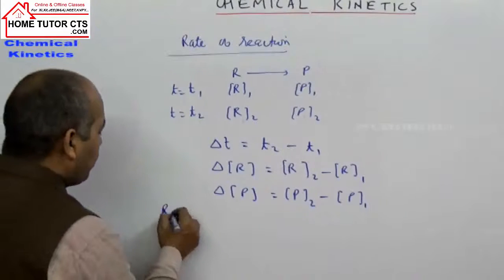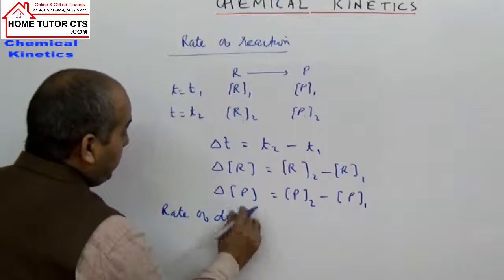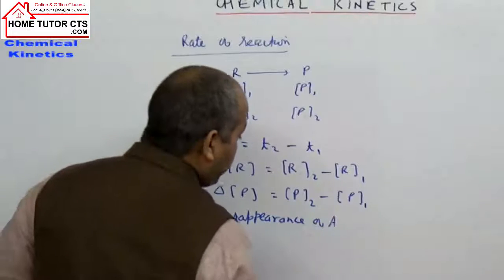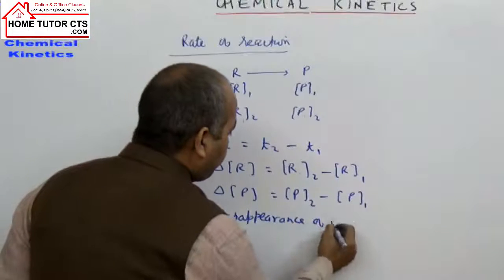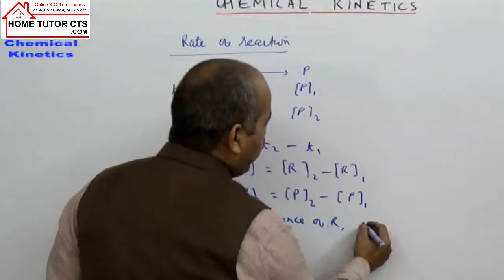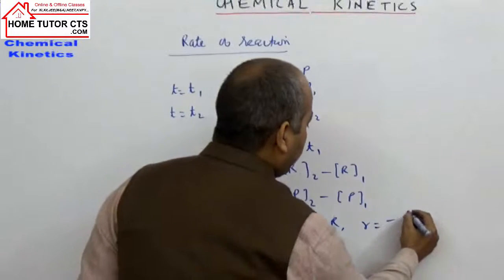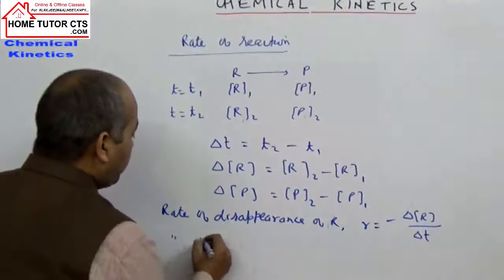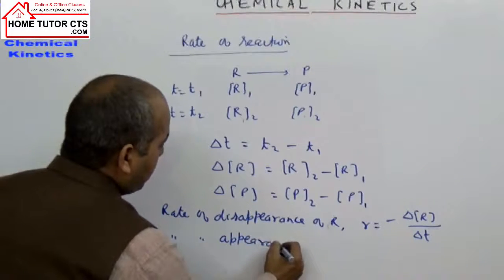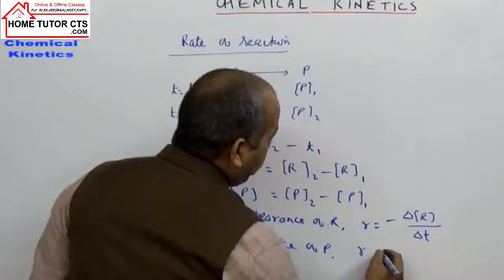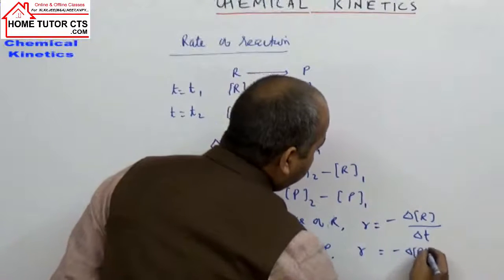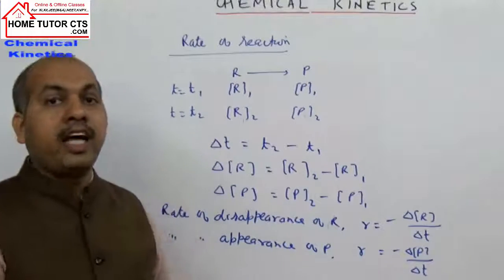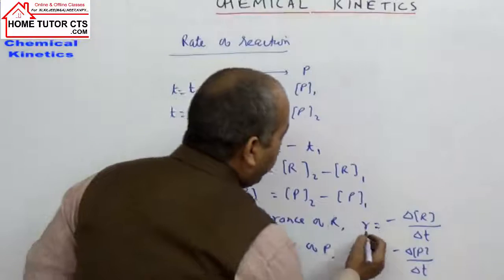Rate of reaction can be written in terms of reactant or product. If I write the rate of disappearance of reactant R, this rate can be taken as minus delta R by delta T, and the rate of appearance of product P we can write as plus delta P by delta T. These rates are called average rate.